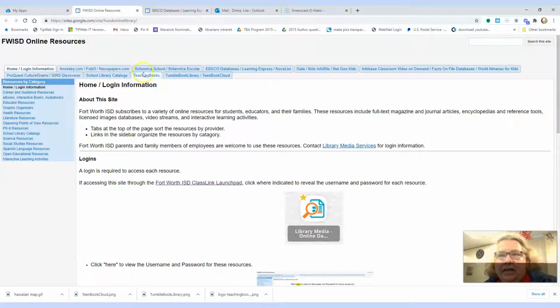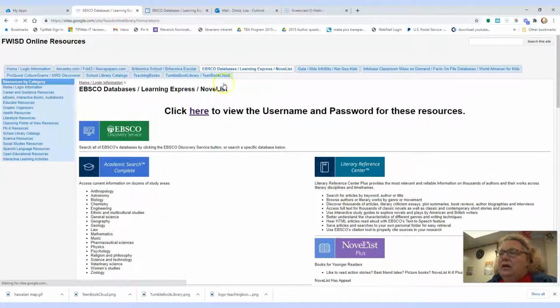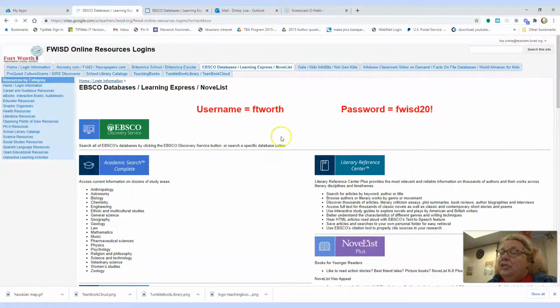Now I have to look at the tabs at the top. We already did Britannica. Let's go to EBSCO next. EBSCO is that one that I mentioned before that has the weird password. Every other one is the same. Username is the same, but password is different. For this one, it's FWISD 20 exclamation point. All right, let's keep going.